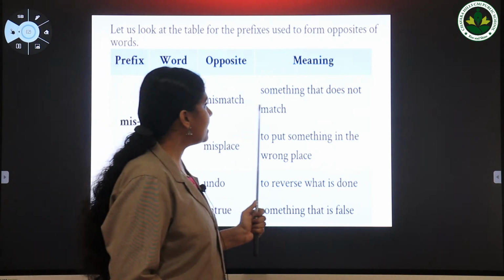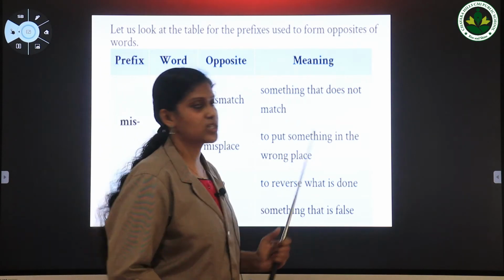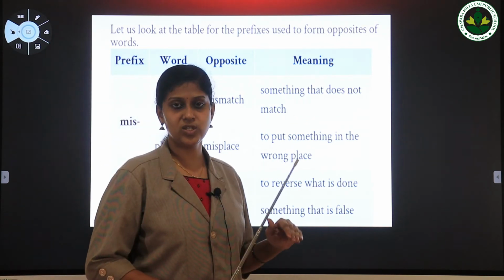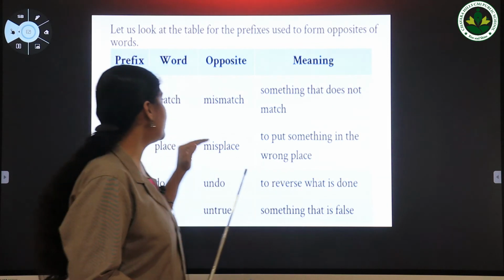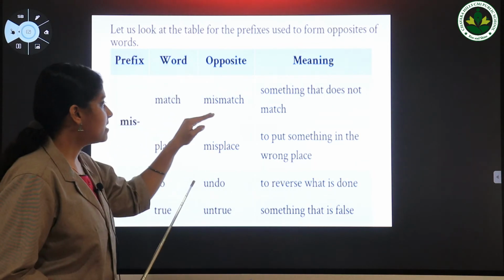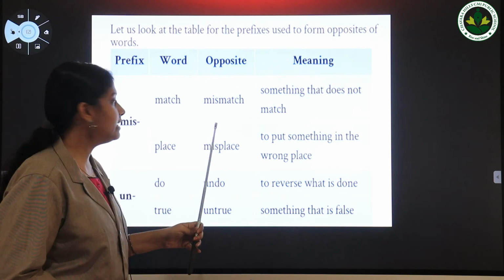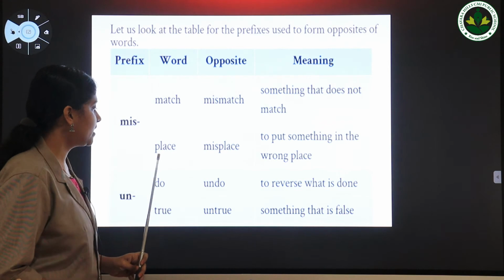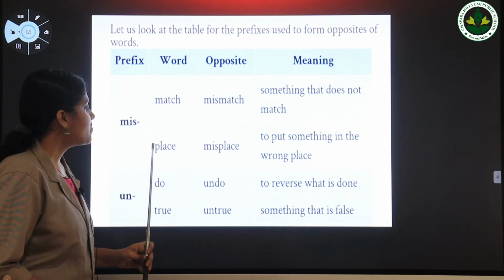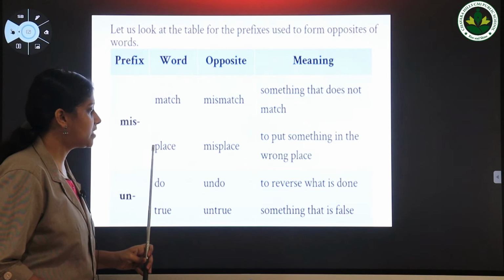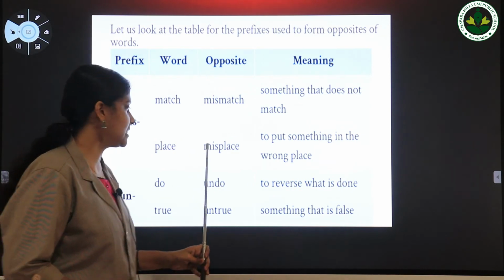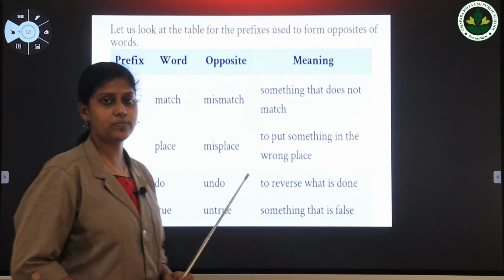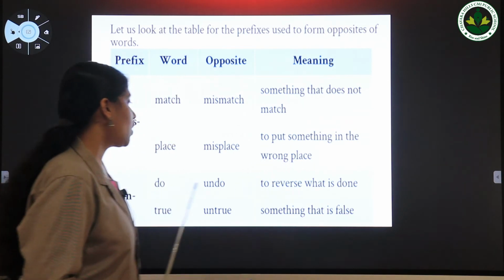Okay, and its meaning, it means something that does not match. The meaning of the word mismatch is something that does not match, and it is the opposite of the word match. We will get the word mismatch by adding the prefix mis to the word match. Next word, place. When we add the prefix mis to the word place, we will get a new word, misplace, and it means to put something in the wrong place.